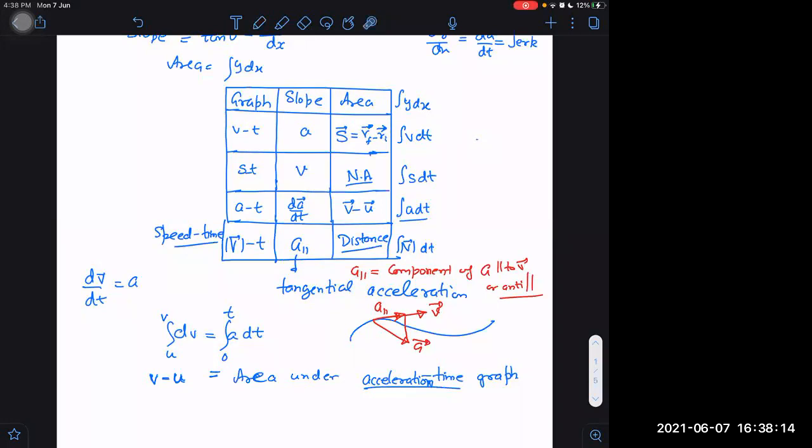Don't think that a parallel has to be in the direction of V. It could be backwards. If acceleration is making an obtuse angle with velocity, in that particular case the component of acceleration along velocity will not be in the direction of velocity, but opposite to the direction. That will also be regarded as tangential acceleration. Although it is a retardation, here the speed will be decreasing. We can call it retardation. Okay.